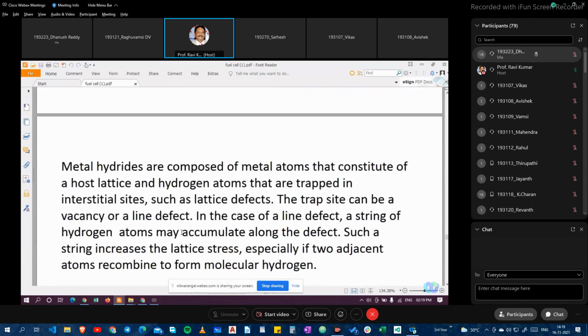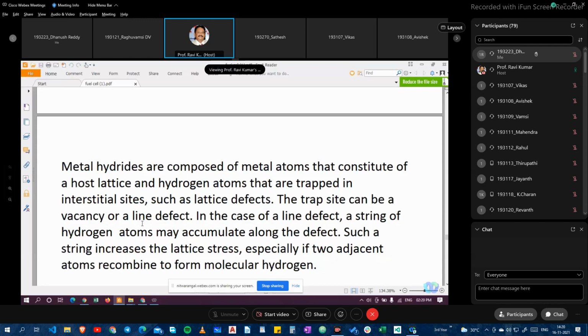Metal hydrides are composed of metal atoms that constitute a host lattice, and hydrogen atoms that are trapped in interstitial sites such as lattice defects. The trap site can be a vacancy or a line defect. In case of a line defect, a string of hydrogen atoms may accumulate along the defect.